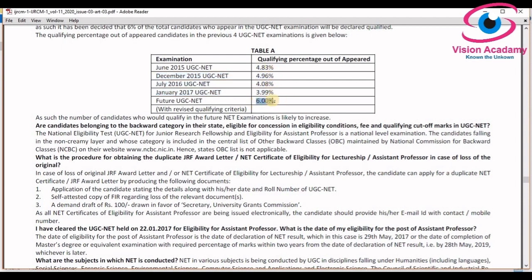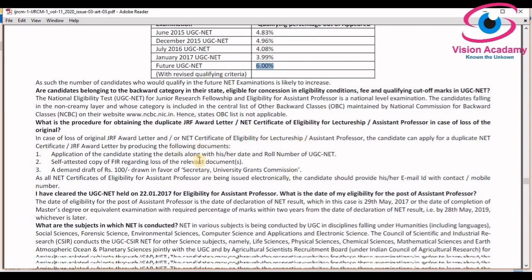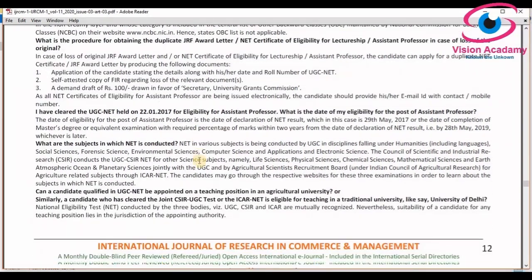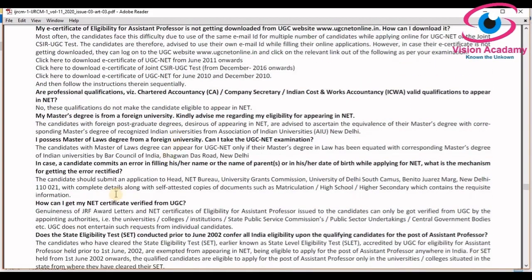In this, you can understand, in 6% result, the total number of qualified candidates will be higher. And as such, I have addressed most of the issues relating to the UGC NET exam. If you have any queries, please do read this paper. You will understand, and you can clarify your doubts.